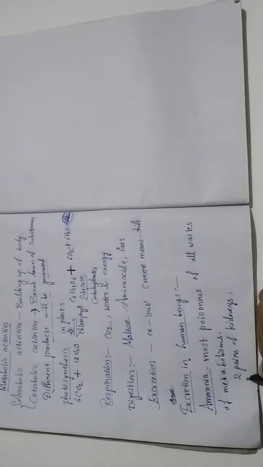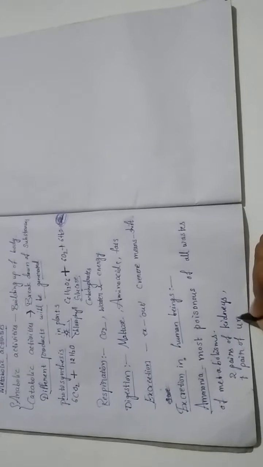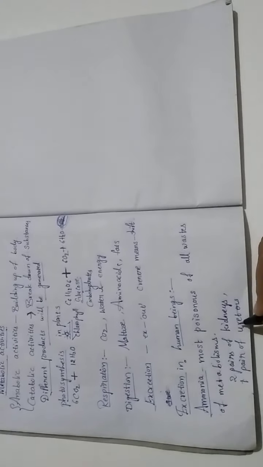In all human beings, excretion mainly occurs through the urinary or excretory system, which contains a pair of kidneys, a pair of ureters, a urinary bladder and a urethra.